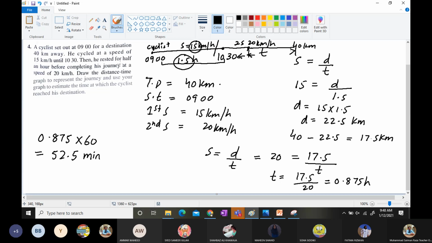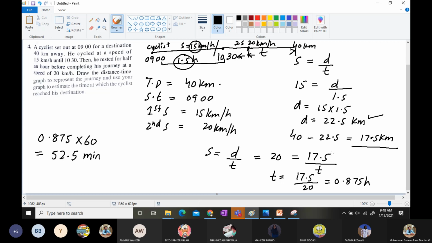Now the situation is clear. Mr. Cyclist started his journey at 9 in the morning, and after he sped at 15 kilometer per hour till 10:30, he covered a distance of 22.5 kilometers. Then he thought he was very near his destination, since he just had to go 17.5 kilometers, so he took a rest of half an hour, from 10:30 till 11.